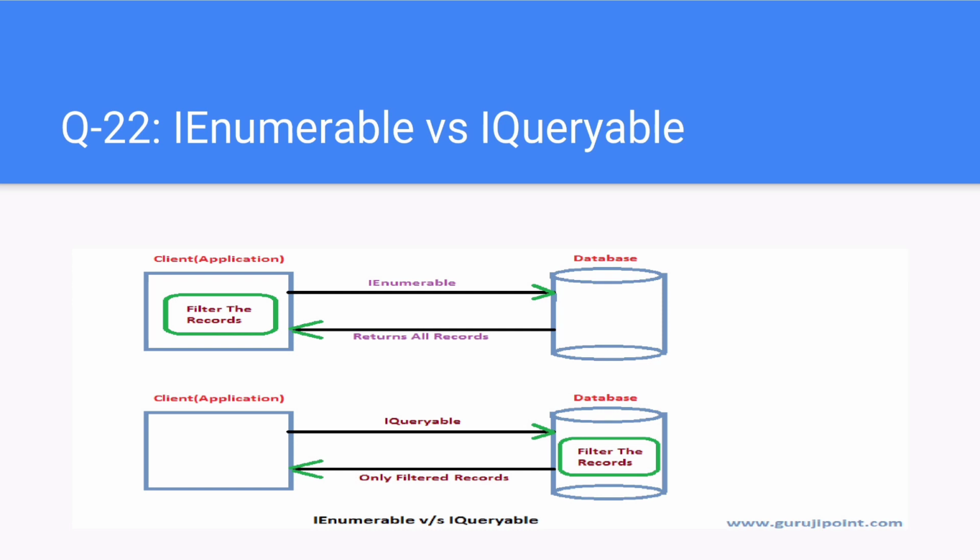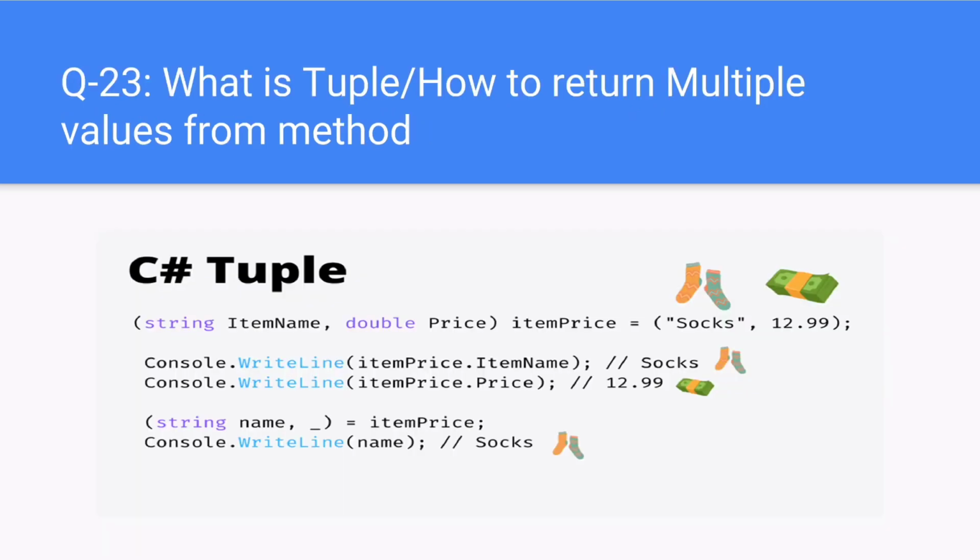Next question. What is a tuple? How to return multiple values from a method. A C# tuple is a data structure in C#. Tuples in C# are used to return multiple data values. If you need to return multiple values from a method in C#, there are three ways to do so without using tuples. Using out parameters. Using a class, struct, or a record type. Anonymous types returned through a dynamic return type.